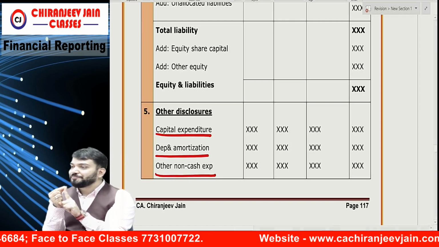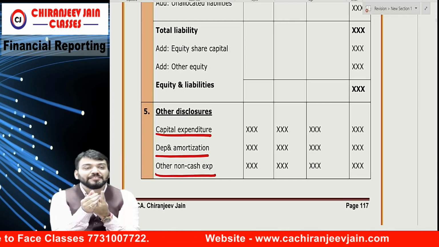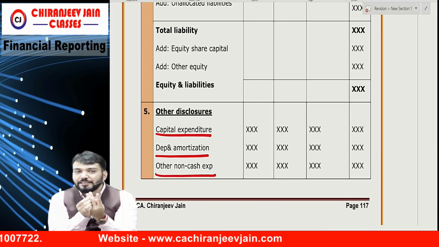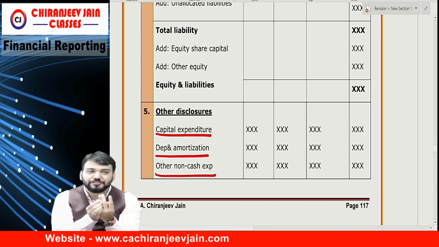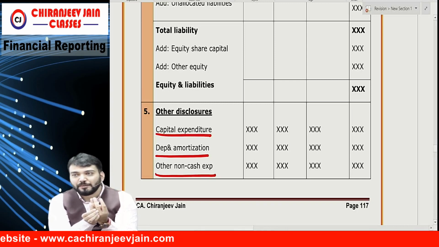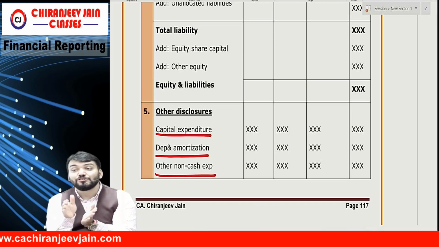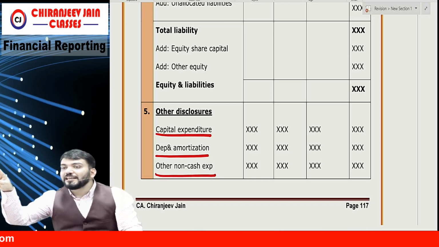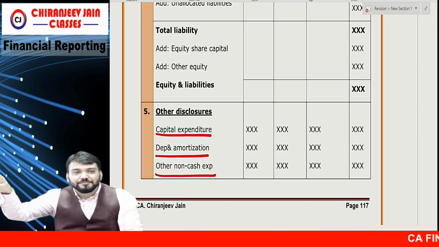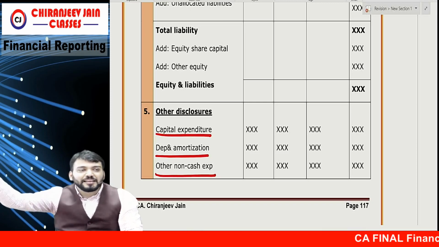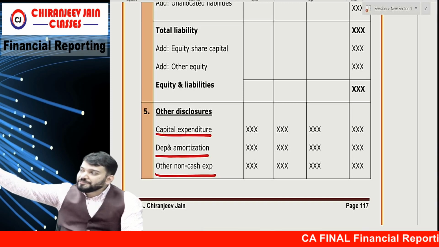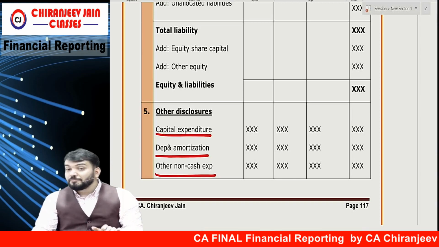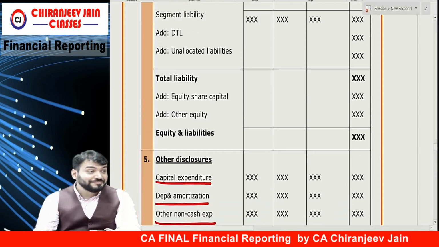Can you repeat? First is segment revenue. Second is segment result. Then segment asset. Then segment liability. Then segment capital expenditure. Then segment depreciation and amortization. Then segment other non-cash expense. Can you repeat with me? Segment revenue, segment result, segment asset, segment liability, segment capital expenditure, segment depreciation, segment other non-cash expense. Done. But we need to understand reconciliation also.